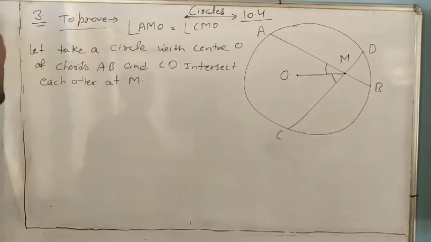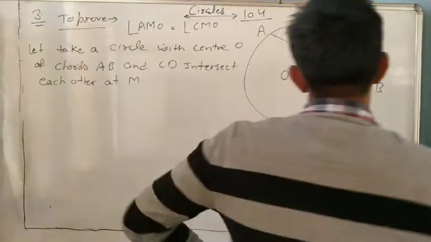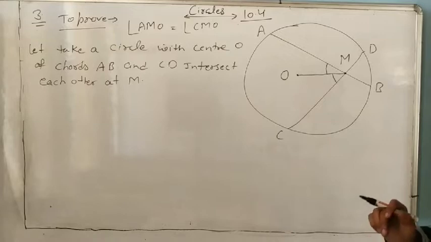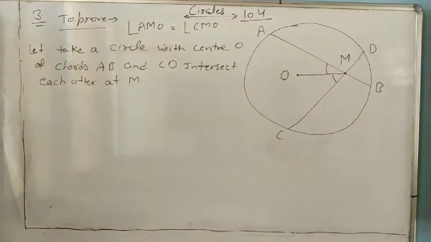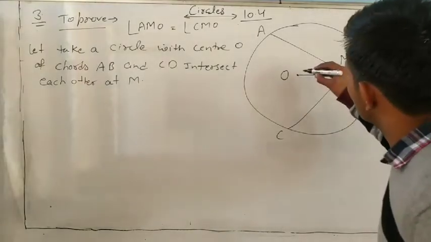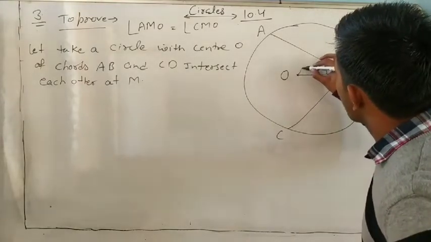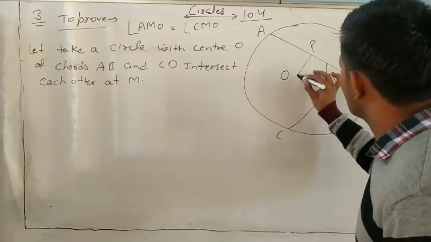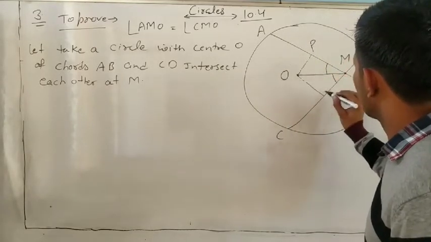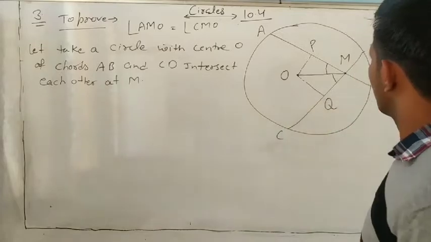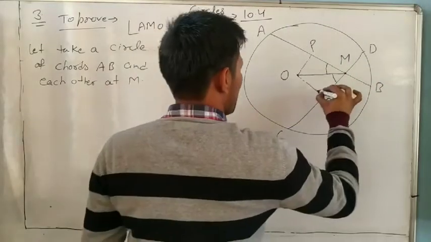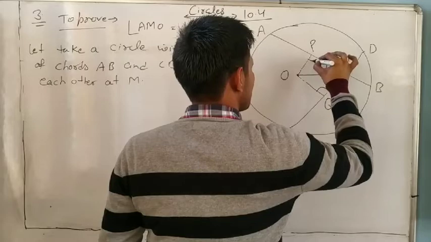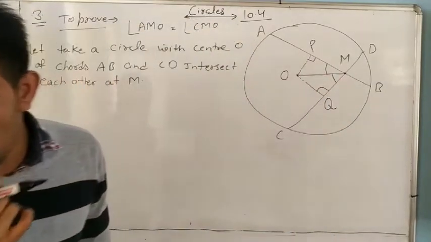And O is the center. So same as it is, we want to prove these two angles are equal. It means we will make two triangles. So suppose from O we draw perpendiculars OP and OQ on the chords, same as in question number 2. So draw perpendiculars from the center, and we know the chords are equal, given.